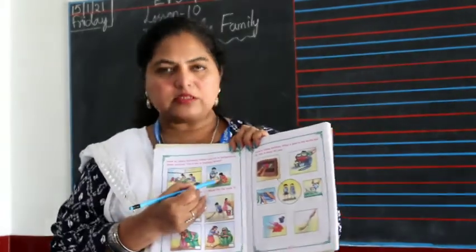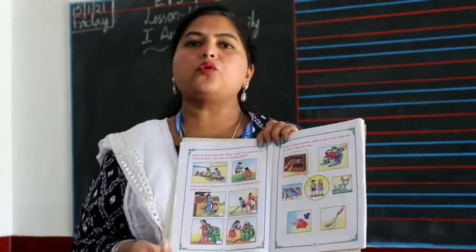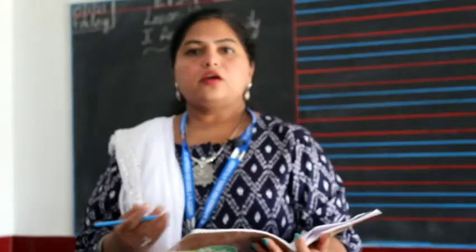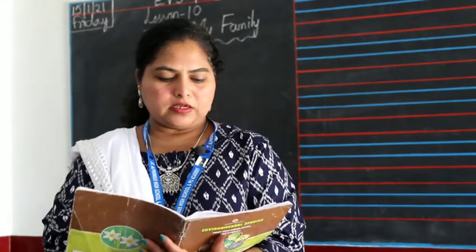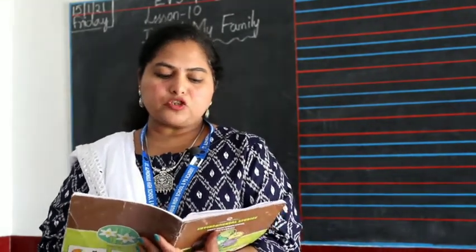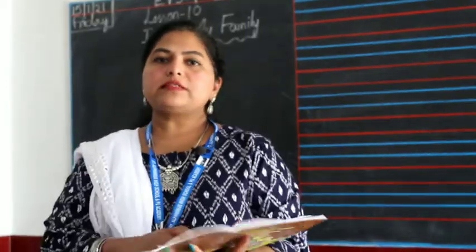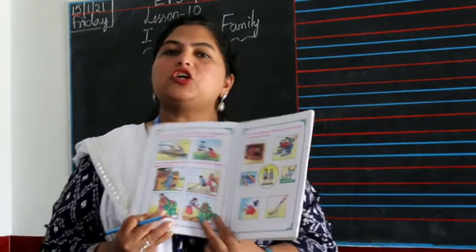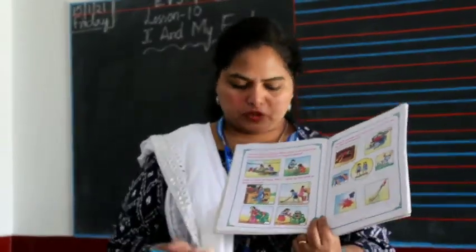Here the sister is planting a rose plant. The brother is helping by watering the plant. So this is how you children also have to be helpful. This is what the next picture says. In what way are you all helpful to your people or family members at home? So when your mother goes for shopping, here it says, put a tick mark for the work which you help. It's not that it's in the picture and you just tick; tick only that work which you children will do at home with your family members.